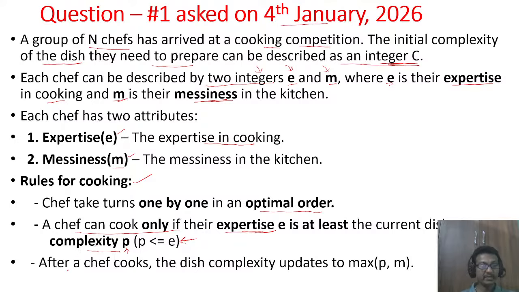Then after a chef cooks, the dish complexity updates to max of p comma m. Here max is a function which gives the maximum of these two integer numbers. p is the current dish complexity, whereas m is the messiness of the cook. Whichever is greater, with that the complexity of the dish is increased or updated once a chef completes cooking a dish. So this is the problem statement.